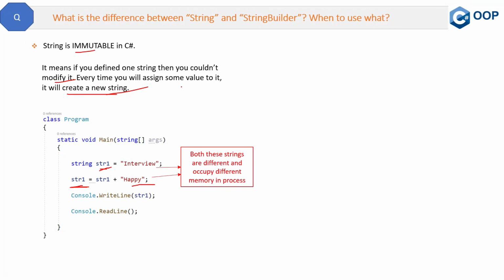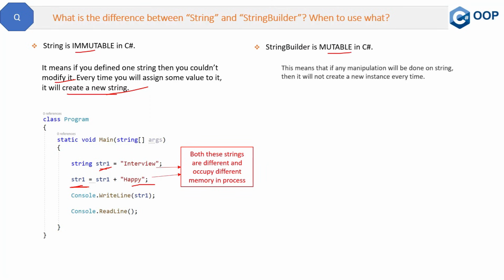Now let's see what a string builder is. String builder is mutable, so that is basically the opposite of a string. What does that mean? It means that if any manipulation is done on it, it will not create a new instance every time. So exactly the opposite of the string. Now let me show you the code also.